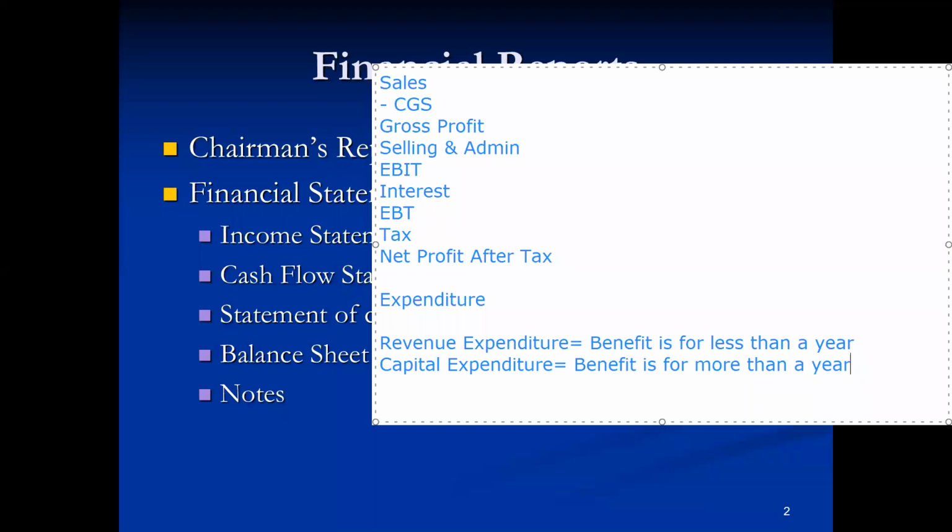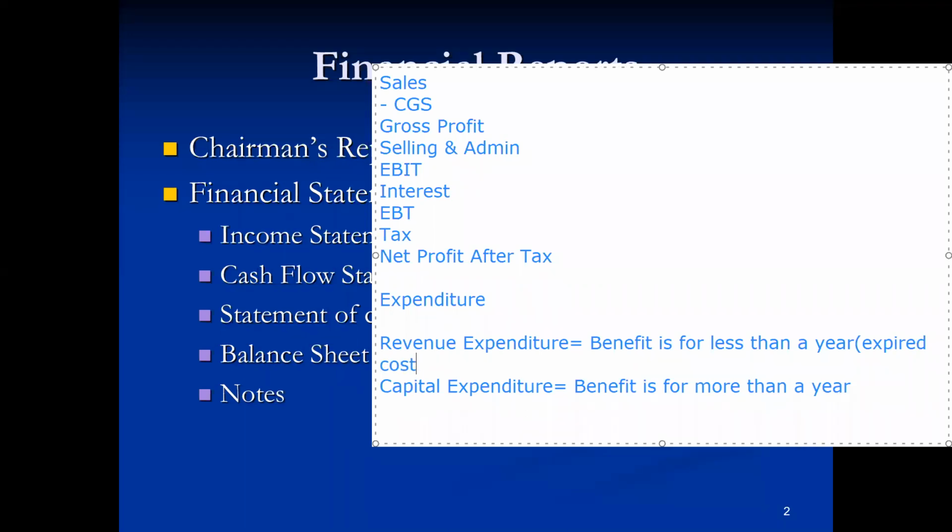So since the benefit of revenue expenditure is for less than 1 year, at the end of the year this becomes the expired cost of the business organization, because at the end of the year, we had already received the benefit of this amount. And the expired cost is basically the other name of expense.